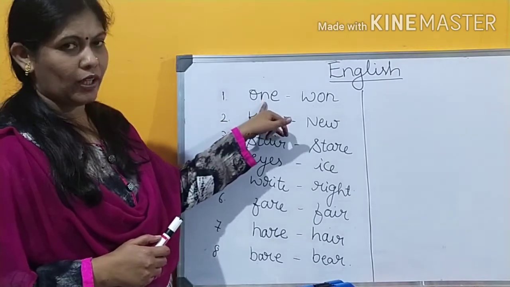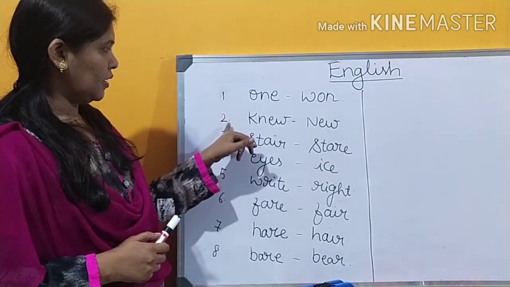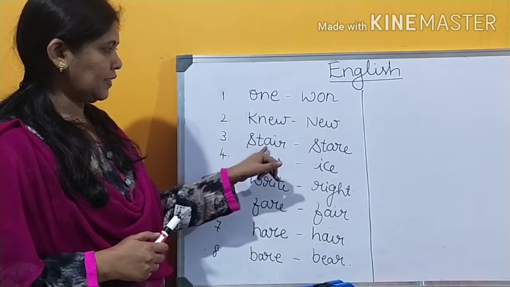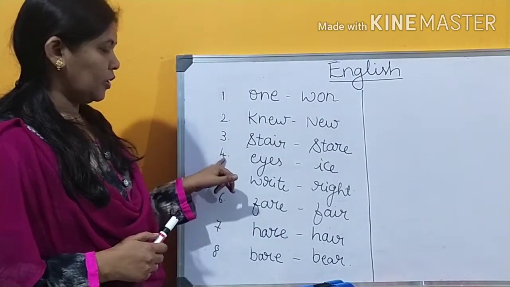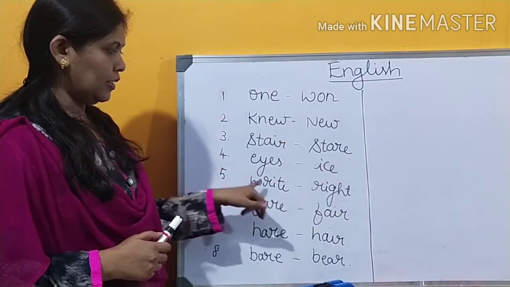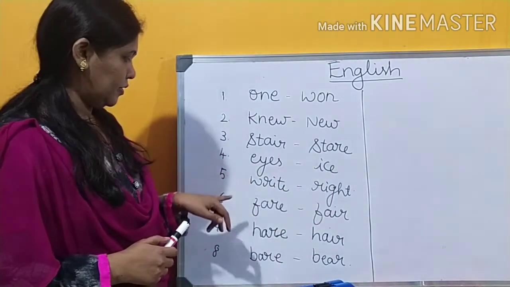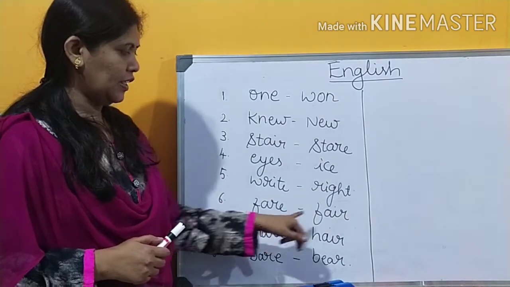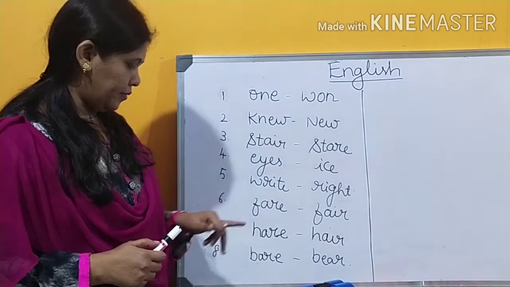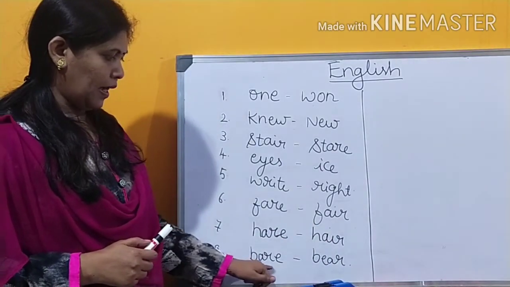First one, one. Second one, new. Third one, stair. Fourth one, eyes. Fifth one, right. Sixth one, fair. Seventh one, hair. Eighth one, bear.